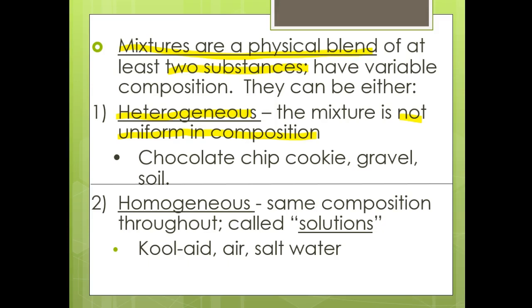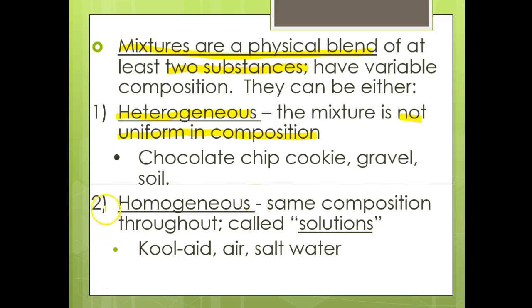So a chocolate chip cookie, gravel, soil. In a chocolate chip cookie, you see the chocolate chips, you see maybe the walnuts that are in it, you might see the dough, okay? In gravel, you see different size pebbles in there. Soil, you might see some bugs, dirt, okay?